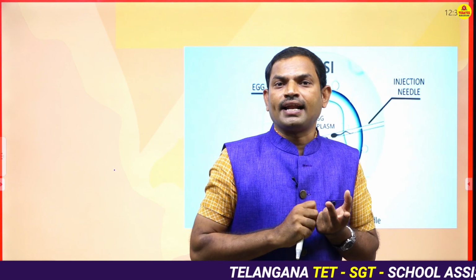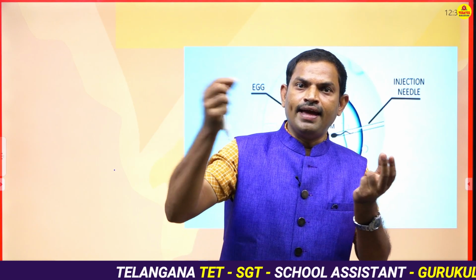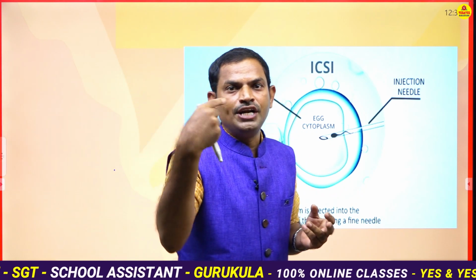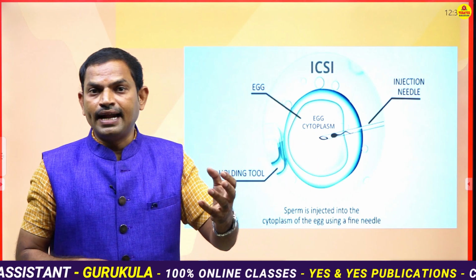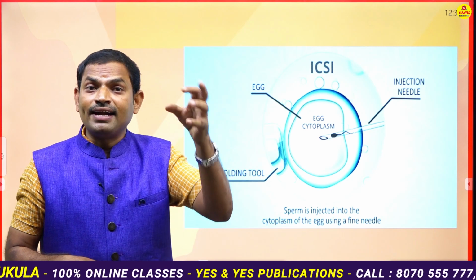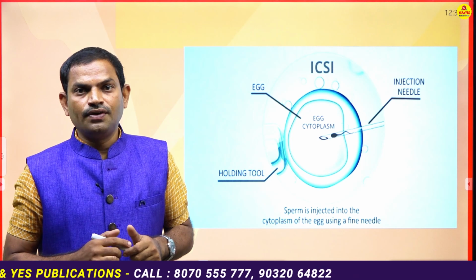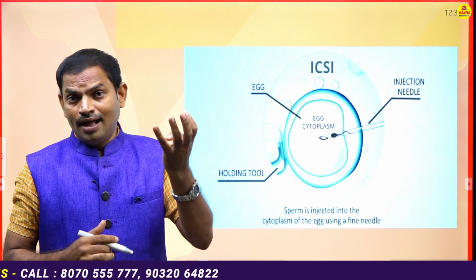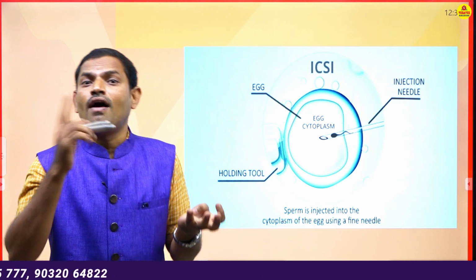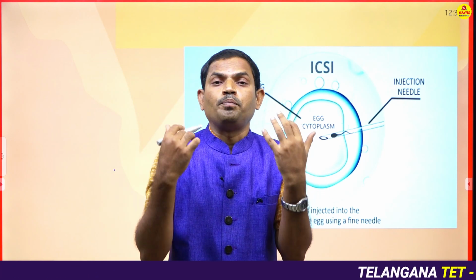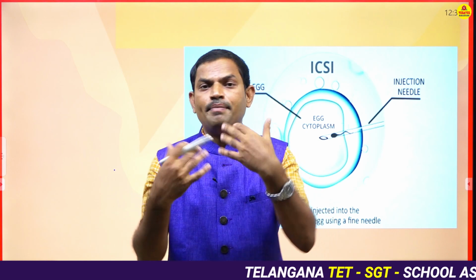So in such cases, the sperms and ovum are collected, and through injection the sperm is directly placed into the ovum. After fertilization takes place, the fertilized zygote will be transferred into the mother's body. If there is no problem in the mother's body, they may transfer.